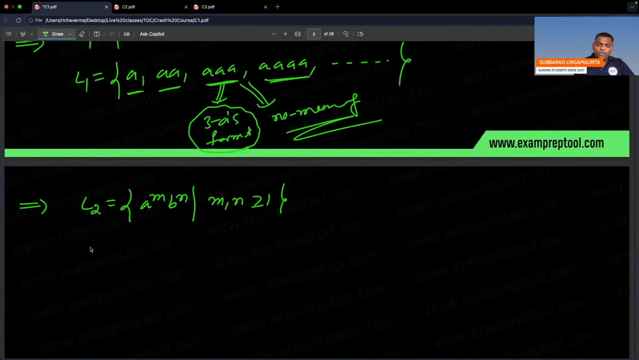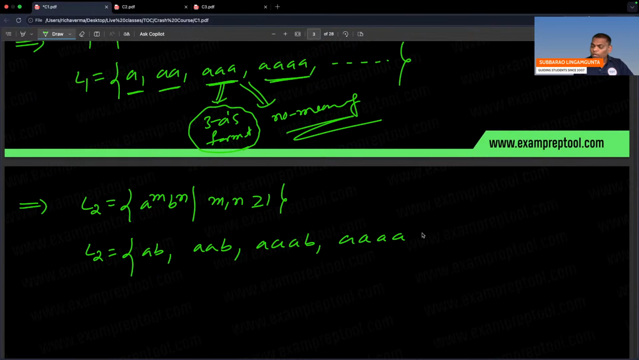If you observe L2 strings properly, m comma n greater than or equal to 1. You can take 1 also: a, b. Next, m you can take 2, n you can take 1: double a, single b, and triple a, single b, and so many a's followed by single b. In a similar way, single a followed by double b, single a followed by triple b. So many a's followed by so many b's.